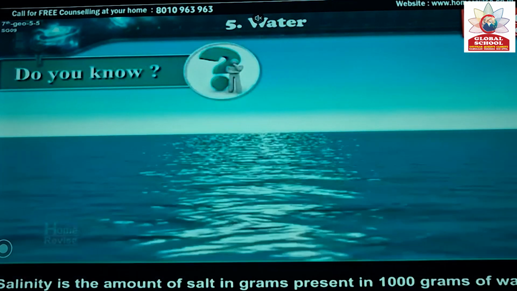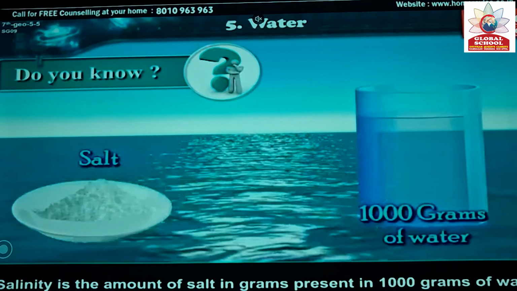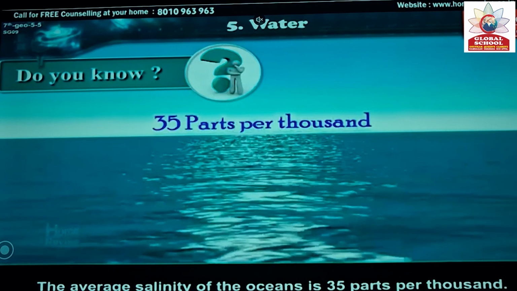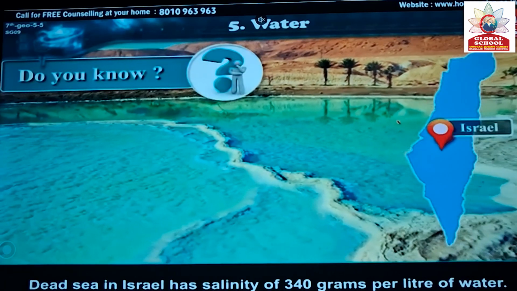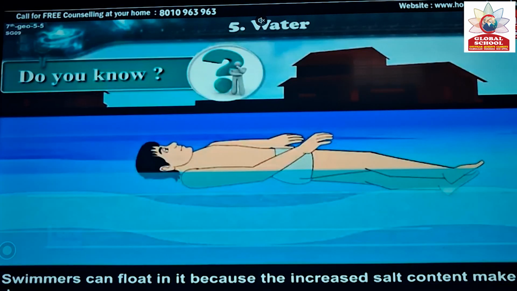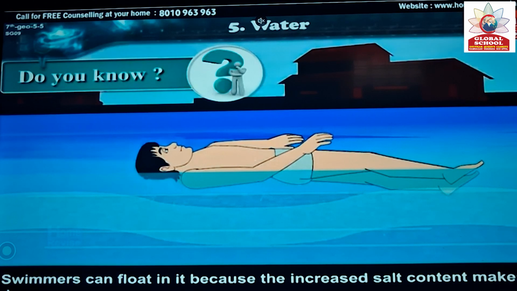Lake, stream. Do you know salinity is the amount of salt in grams present in 1000 grams of water? The average salinity of the ocean is 35 parts per thousand. The Dead Sea in Israel has a salinity of 340 grams per liter of water. Swimmers can float in it because the increased salt content makes it dense.